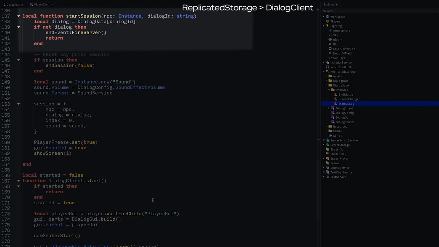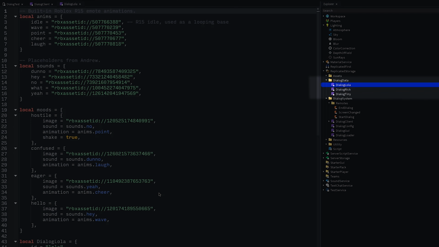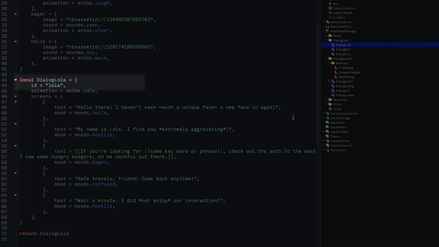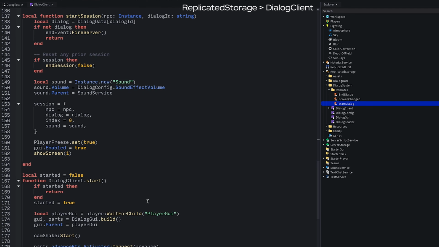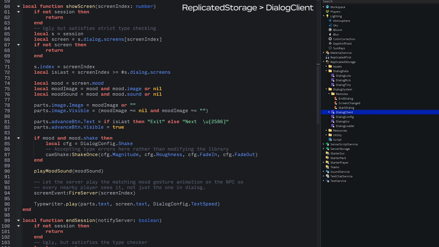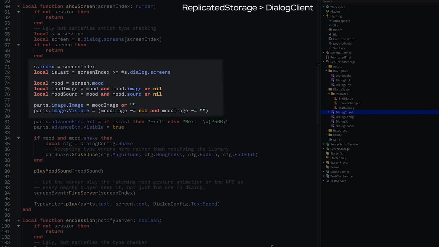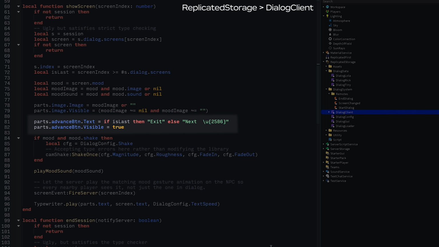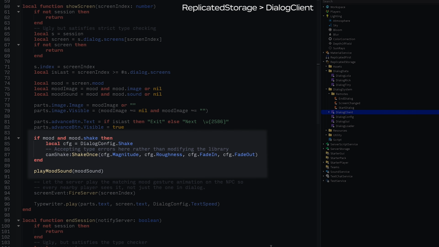The first thing this function does is get the dialogue for the NPC from the dialogue data table. This table is a simple compilation of all module scripts in the dialogue data folder. Each one of these modules must have a unique ID, some number of screens, and an optional idle animation. After we have the dialogue table, we can set up the single sound instance that we'll use for the entirety of the conversation. Then we freeze the player, enable the GUI, and show the first screen. Then we can start filling in the screen with our assets and data. If it's the last screen, for example, the button should be exit instead of next. We get the mood image and sound, and if there's a screen shake effect for the dialogue, do that too.